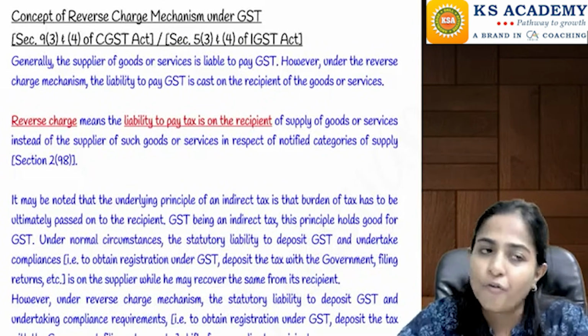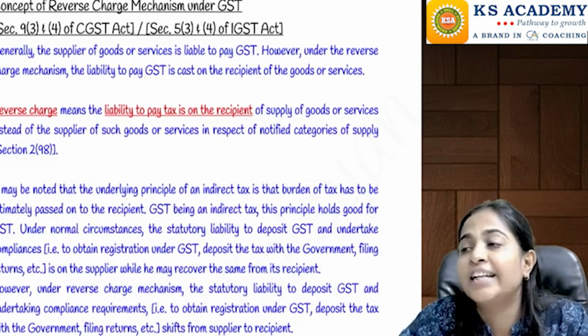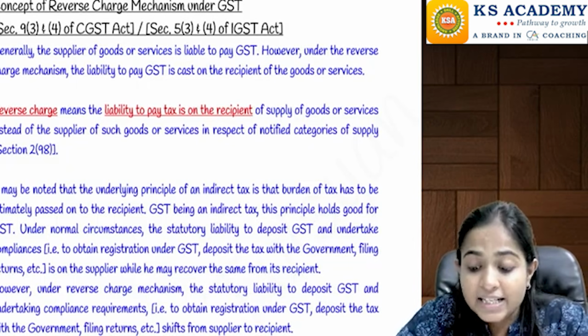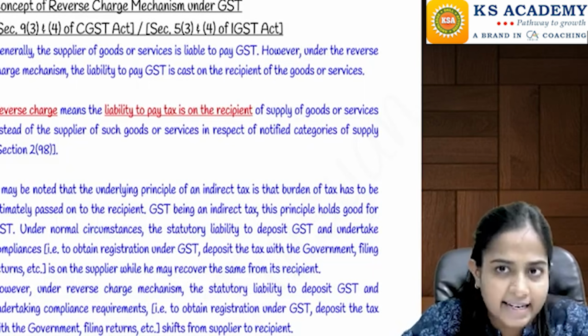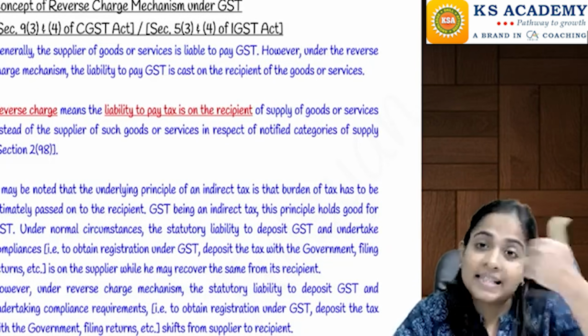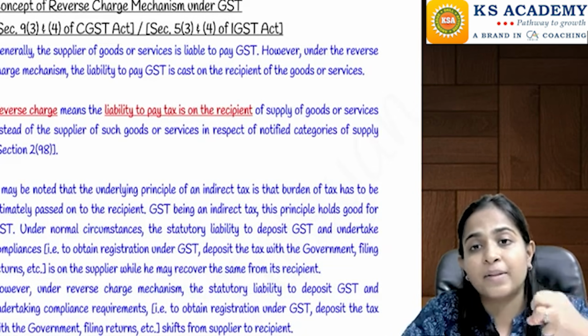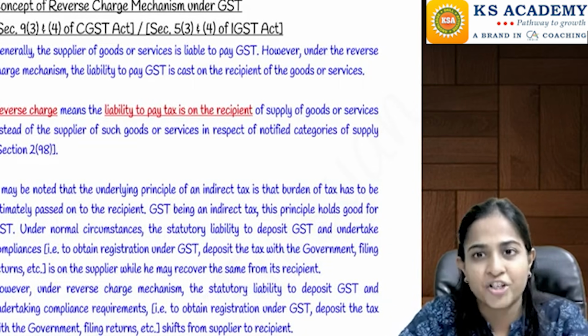Now first of all, what do we mean by reverse charge mechanism? Reverse charge mechanism is a mechanism where the liability to pay the tax is with the recipient. Normally also the recipient only pays the tax from his pocket, it is the recipient who suffers. But it is the supplier who collects the tax from the recipient and pays it to the government in normal circumstances. That is the forward charge mechanism.